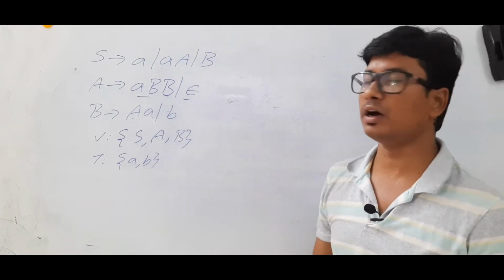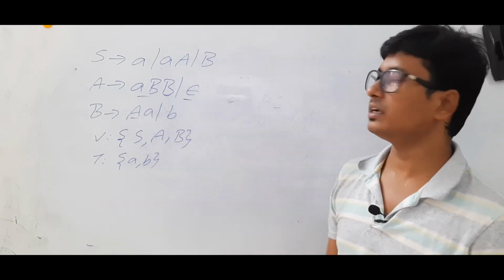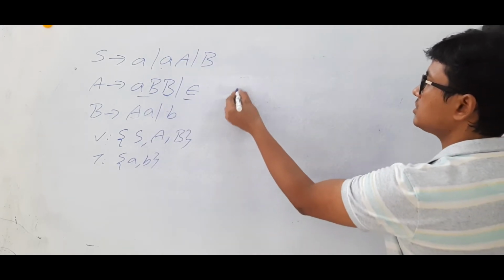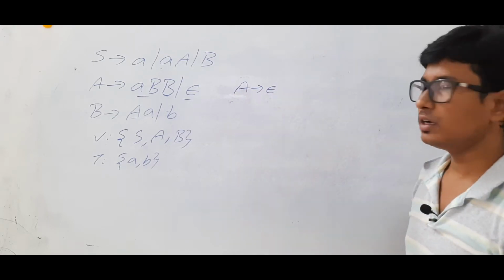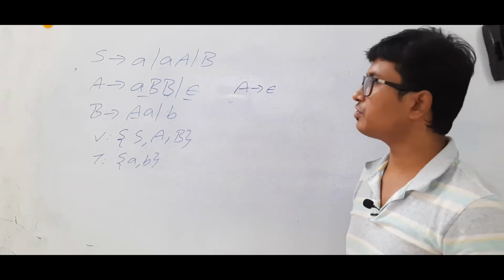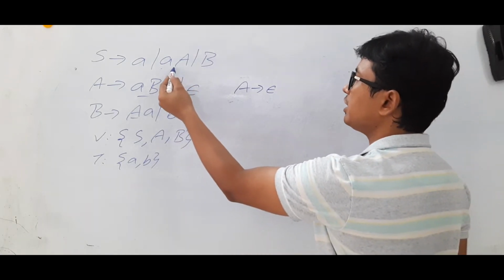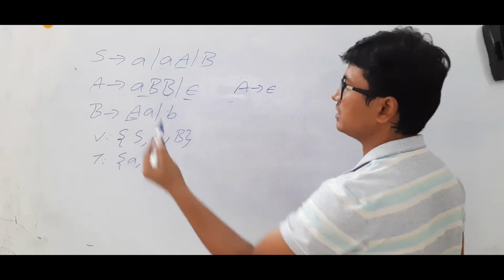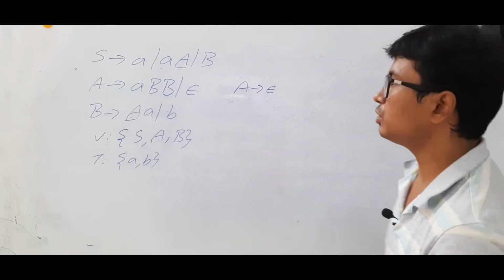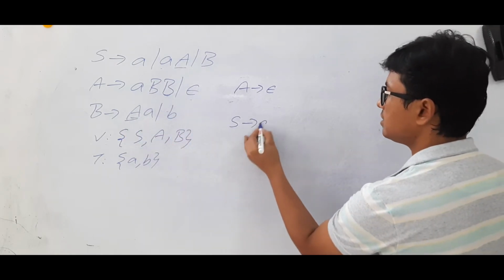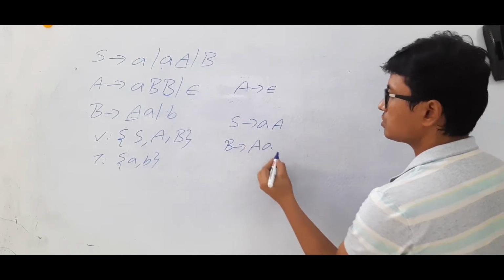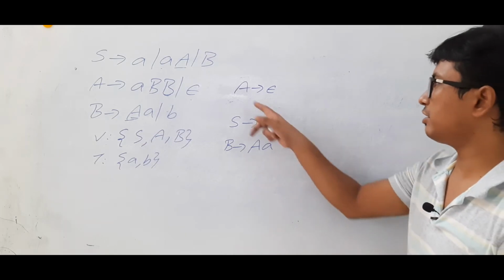I need to remove the epsilon productions and unit productions. So what are the epsilon productions? The epsilon production is A determines epsilon alone. Now if A determines epsilon is there, we need to eliminate it. In the process of elimination, we identify wherever capital A is there in the right hand side. Capital A is there here and here. So you take those two productions, S determines AA, B determines AA. These are the two productions having the variable A.